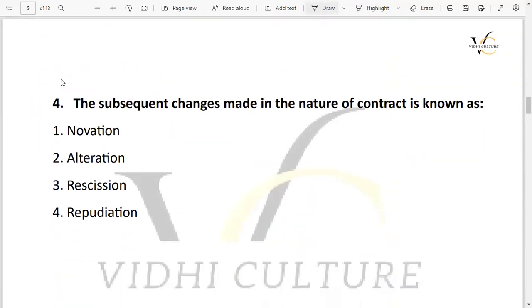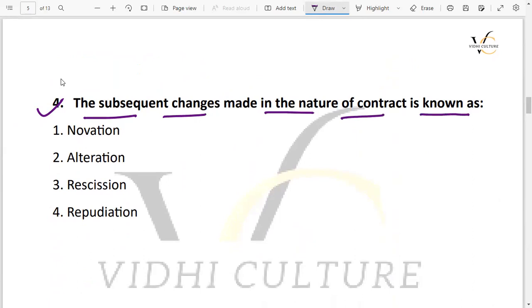Now moving on to the next question, that is question number 4. It says the subsequent changes made in the nature of contract is known as, the subsequent changes, जो बाद में changes कर दिए जाते हैं nature of contract में, contract के nature में, उसको हम क्या कहेंगे? Whether it is novation, alteration, rescission or repudiation, what is it? क्या है ये? So one by one, first we will see what is the meaning of all these options.